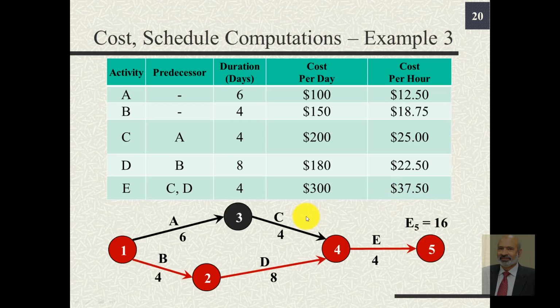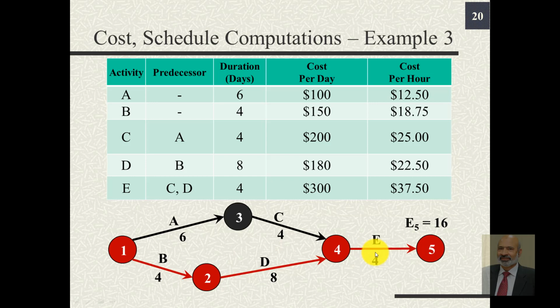Here's the arrow diagram or simple network diagram for this small project, and we note that the critical path is BDE because the sum of the durations of these three activities is 16, while the sum of A, C and E is 14. So activities B, D and E are on the critical path.